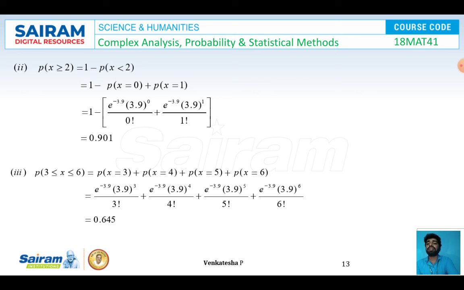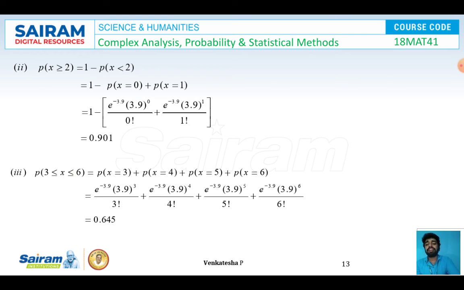So it is nothing but 1 minus [P of x is equal to 0 plus P of x is equal to 1]. So I got 1 minus [e power minus 3.9 into 3.9 whole power 0 by 0 factorial plus e power minus 3.9 whole power 1 by 1 factorial]. So by simplifying this we got the value of P of x is greater than or equal to 2 is 0.901. Next one, between 3 to 6, that is P of 3 less than or equal to x less than or equal to 6.